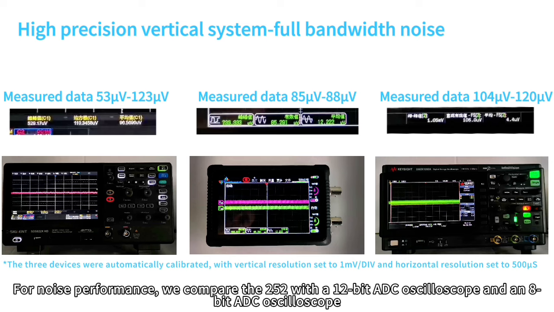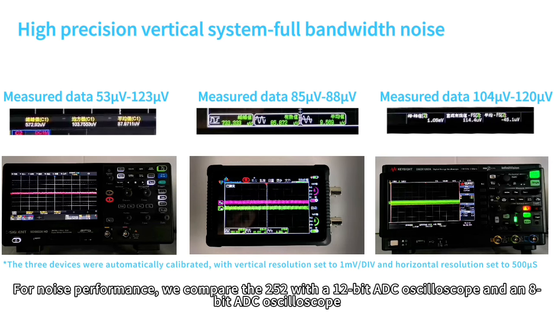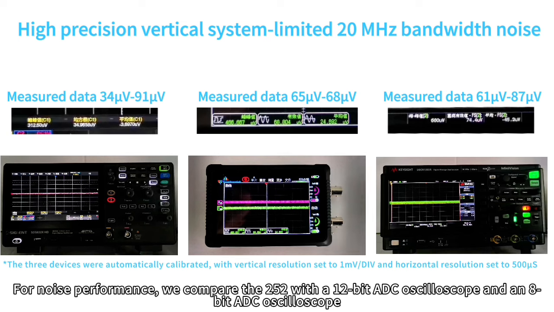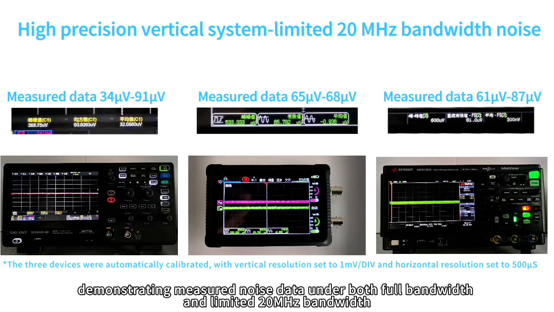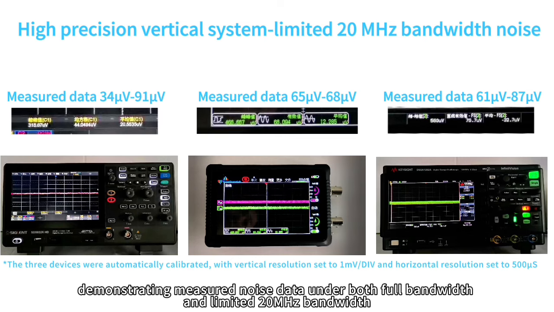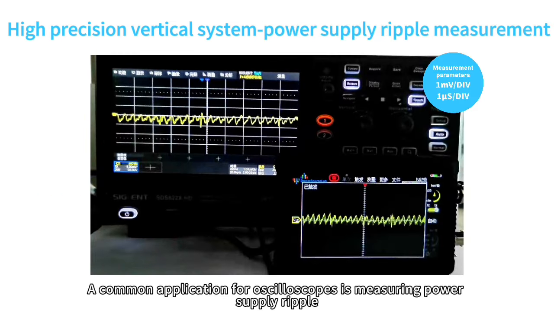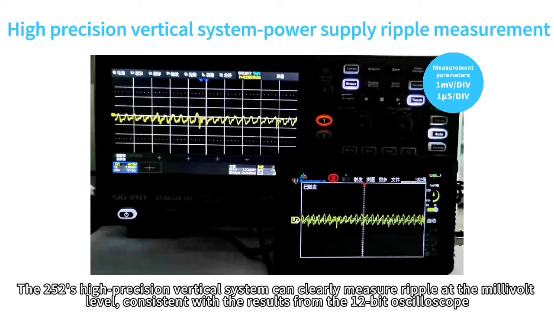For noise performance, we compare the 252 with a 12-bit ADC oscilloscope and an 8-bit ADC oscilloscope, demonstrating measured noise data under both full bandwidth and limited 20 MHz bandwidth. A common application for oscilloscopes is measuring power supply ripples. The 252's high-precision vertical system can clearly measure ripples at the millivolt level, consistent with the results from the 12-bit oscilloscope.